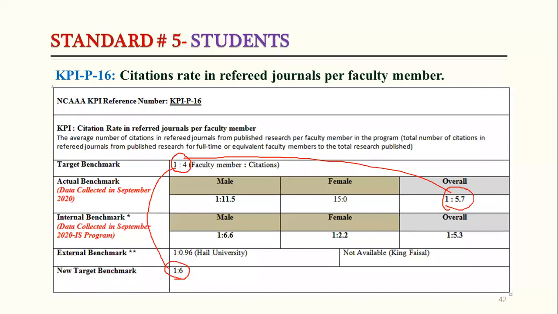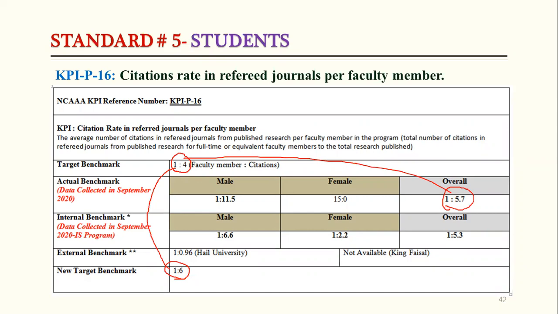Yes. You know, that's why we need to write the strengths, weaknesses, and priorities for improvement. If only 4 or 5 faculty members are getting more citations and others are not, it means they are not doing research. So we need to make the plan, because as I said, this KPI analysis is also helpful for decision making.